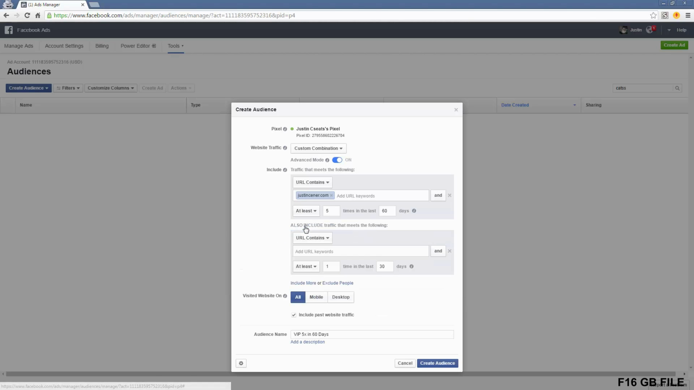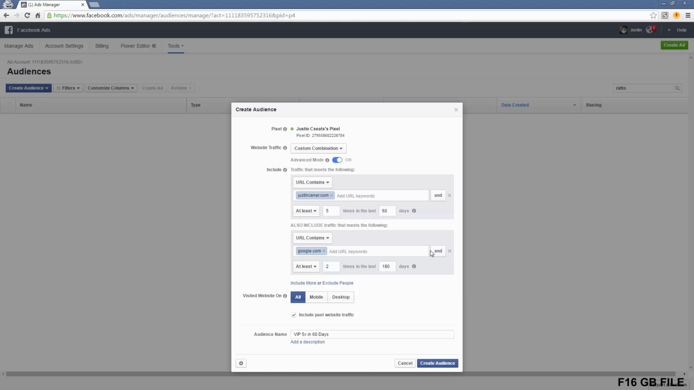And just like other combinations, you could include or exclude people. So let's say I wanted people who went to my website and Google, and let's say I wanted them to go to Google 2 times over the past 180 days. So this audience, although it's very weird, would say anyone who's been to my website 5 times over the past 60 days, and also has been to google.com at least 2 times over the past 180 days. Obviously, you need to have your pixel on both of these sites. I'm just giving Google as an example, but these are the combinations that you could create.